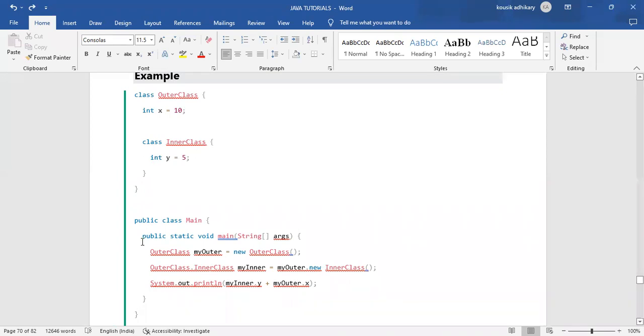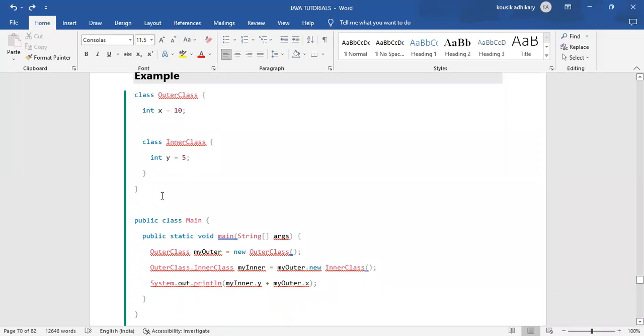So what we are doing: public class Main, public static void main, String args, that is the syntax. Within that block: OuterClass myOuter equals new OuterClass; OuterClass.InnerClass myInner equals myOuter.new InnerClass.